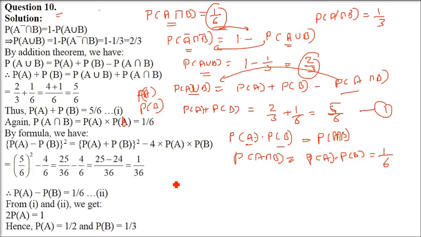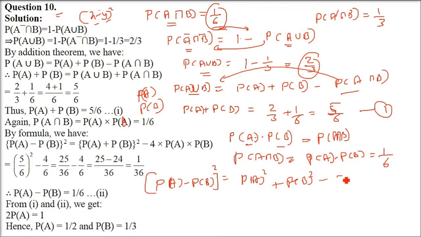So P(A) plus P(B) we know. P(A) minus P(B), how to find out? Let us say that I square it. It will be P(A) square plus P(B) square minus 2 P(A) P(B), like (x minus y) whole square is x square plus y square minus 2xy. But can I write P(A) square plus P(B) square as (P(A) plus P(B)) whole square? Yes.